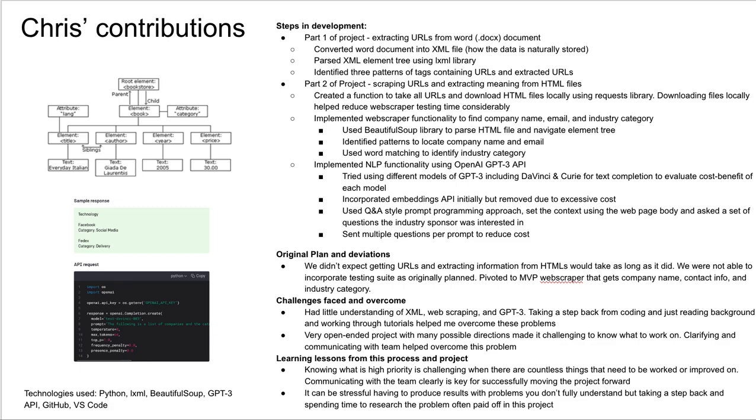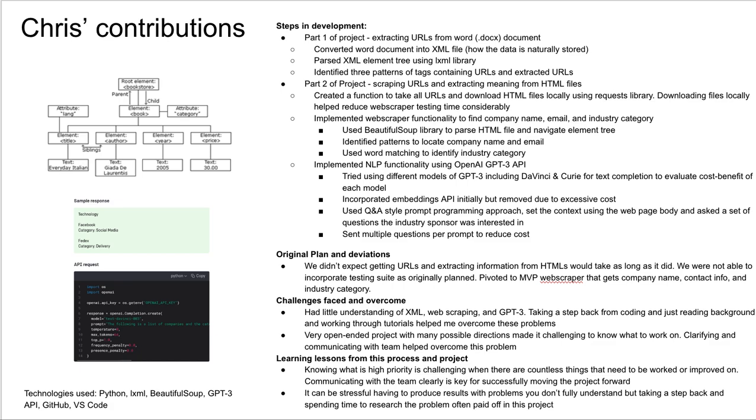I also helped to implement NLP functionality using the GPT-3 API. And that mostly ended up using a Q&A style approach where we set the context using the web page body and then asked it a set of questions like Bailey said before that the industry sponsor was interested in.